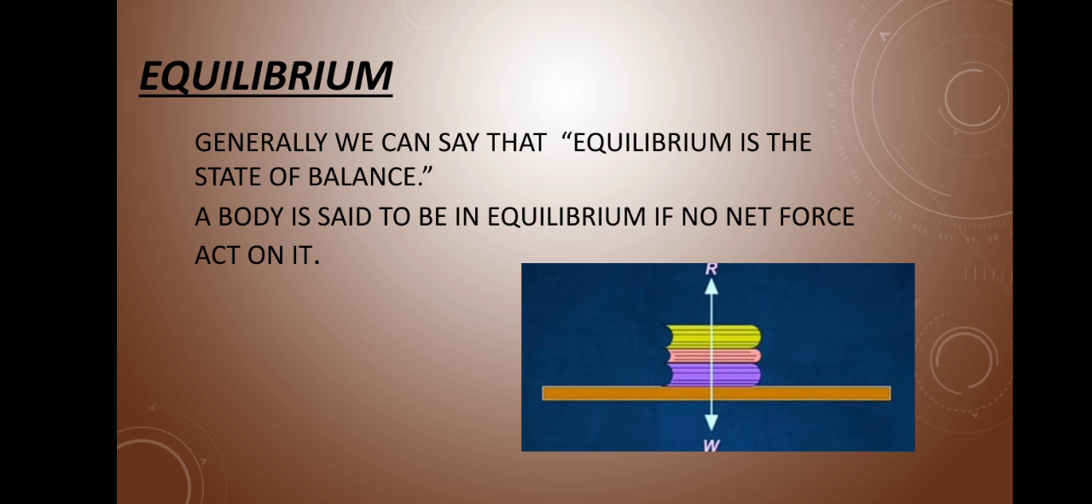Just like you look in the diagram, in this diagram two forces are acting on it. The first one is weight force and the second one is reaction force. Both forces are equal in magnitude but opposite in direction. As a result, no net force is acting on it. That's why these books are in equilibrium on the table.